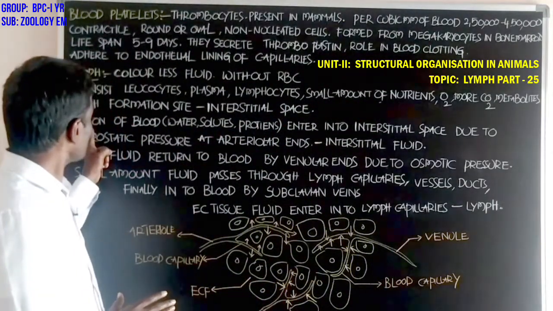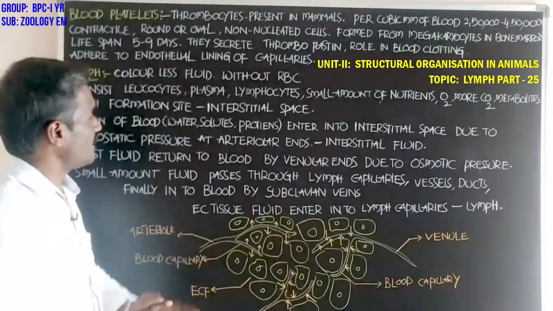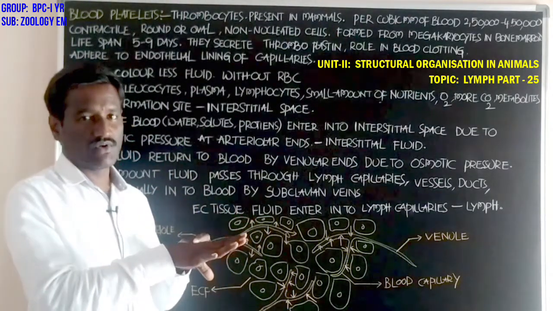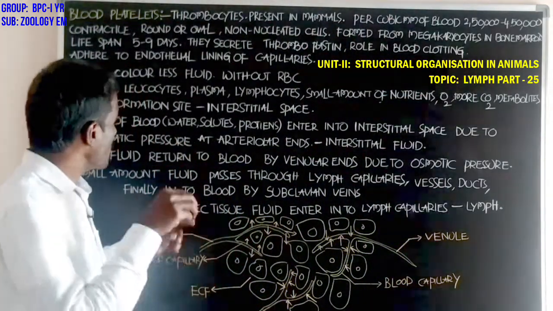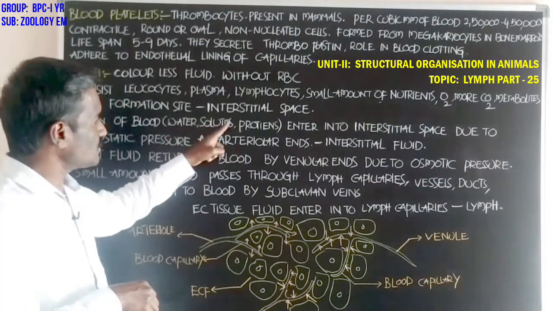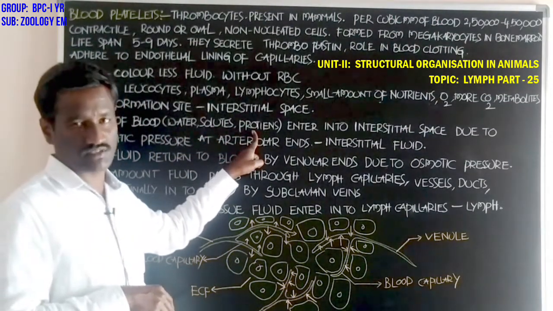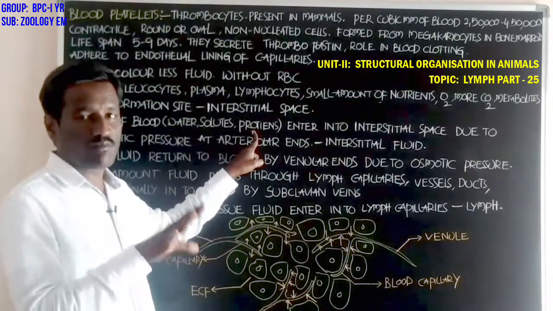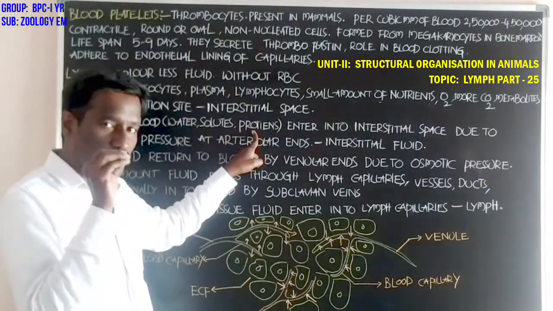Next, students, some portion of the blood is present in the lymph: mainly water, solutes and a small amount of proteins. Large proteins are absent in the lymph; smaller proteins are present.